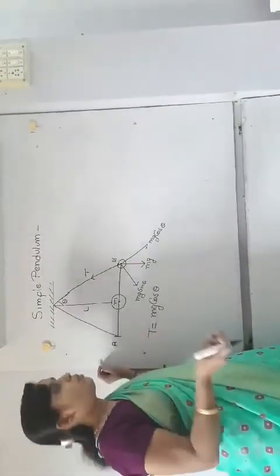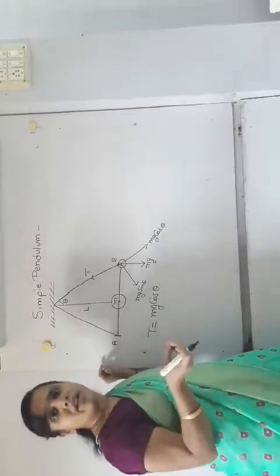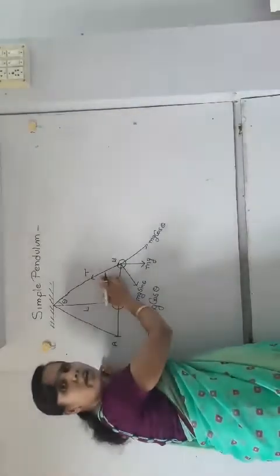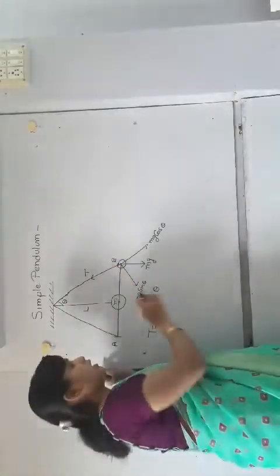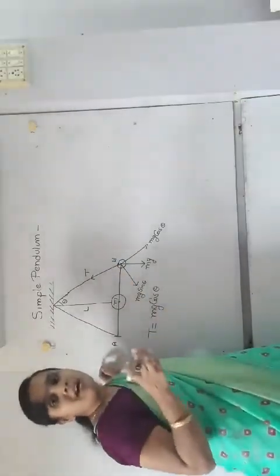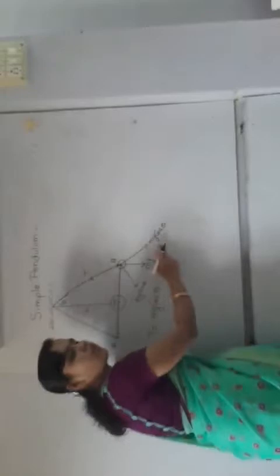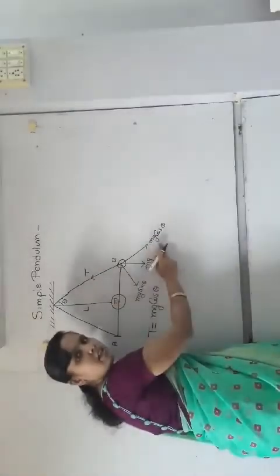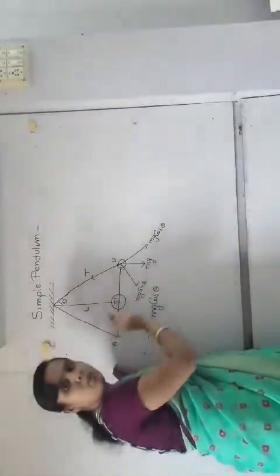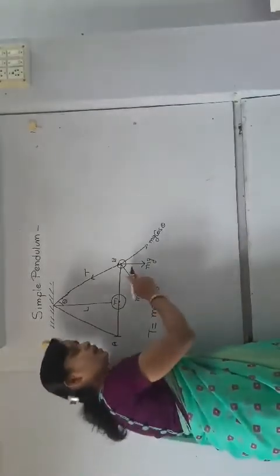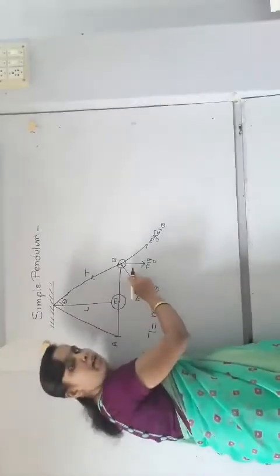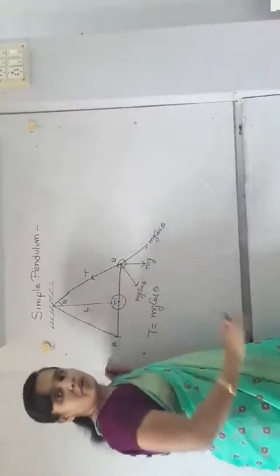You can assume it is very delicate, so if the tension produced on it is not balanced, the string can break because the mass of the bob is very large. So T is equal to mg cos theta. This balances each other so that the string can move easily and perform the oscillatory motion.